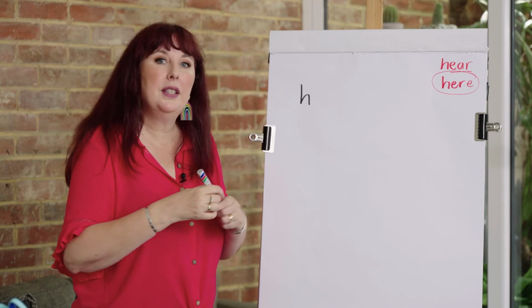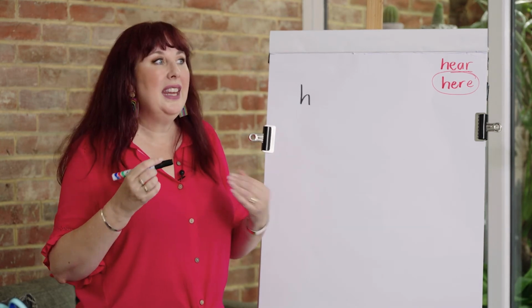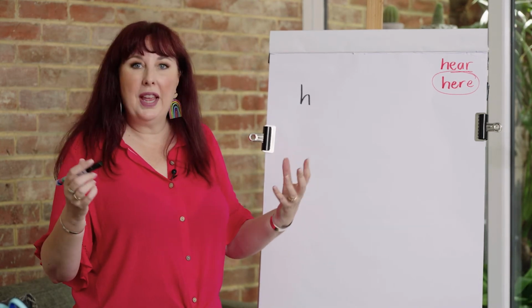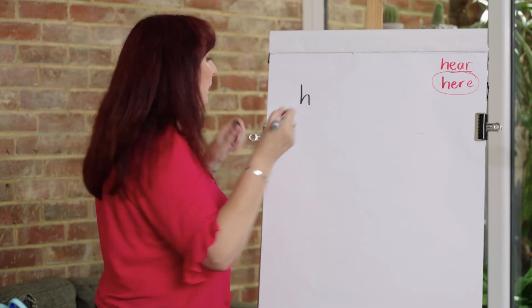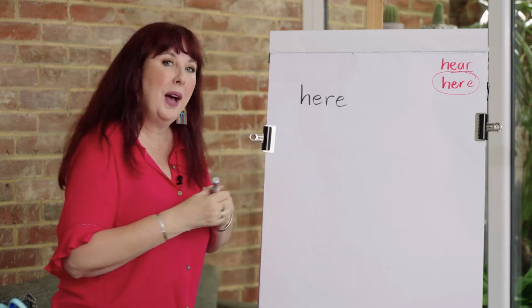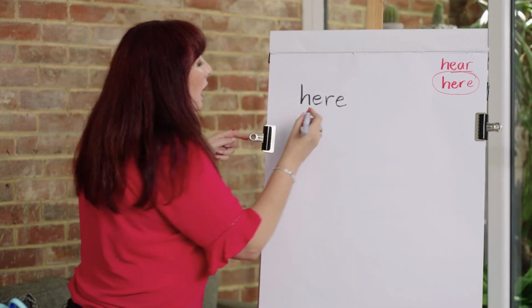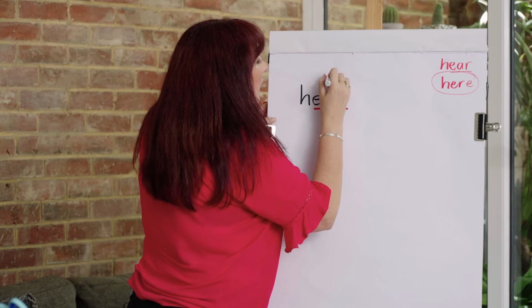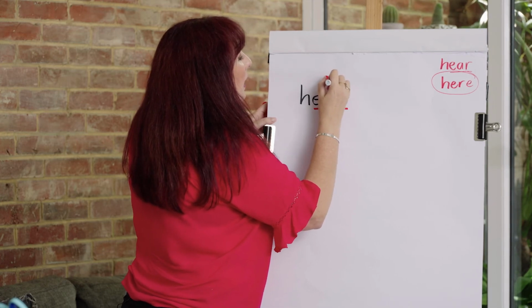Now, this next part is ear. How do we spell the sound ear? I'm going to show you. E-R-E. So the part of this word we need to learn by heart is E-R-E.